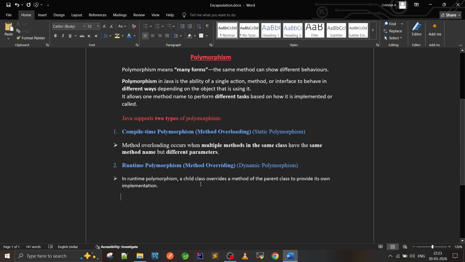In runtime polymorphism, the child class overrides the method of the parent class to provide its own implementation. The interviewer may ask about method overloading, static polymorphism, or compile time polymorphism, and also runtime polymorphism, also called method overriding or dynamic polymorphism. Don't confuse them.